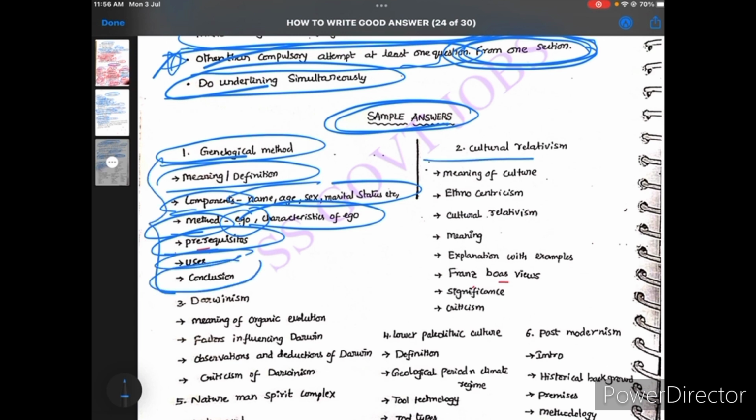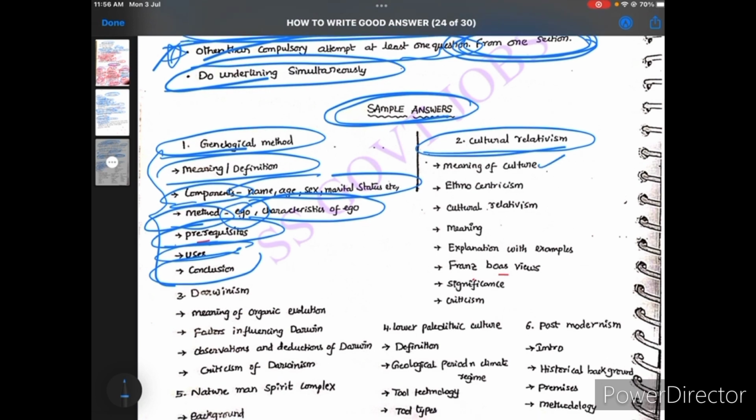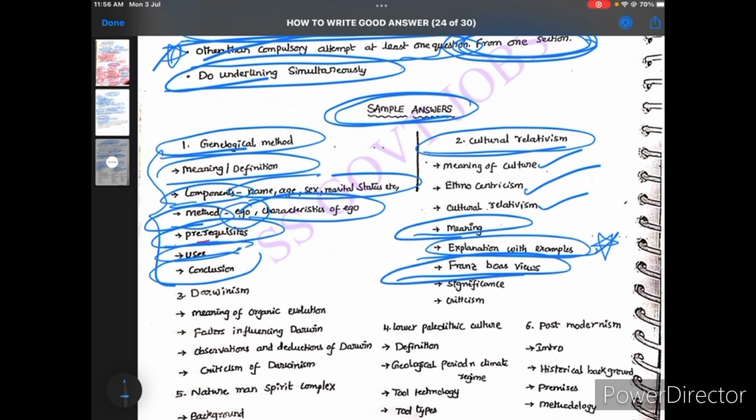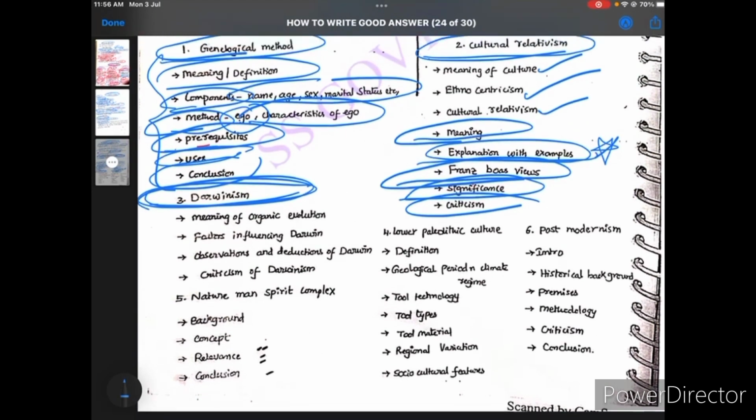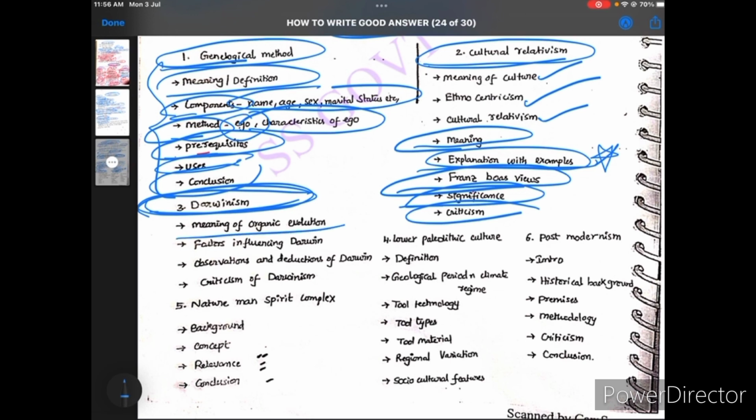And if the question is related to cultural relativism, use the meaning of culture, ethnocentrism, cultural relativism, meaning and explanation with examples. This is very important. Also include views of thinkers, the importance of the topic, and criticism. If the question is related to theories, for example Darwinism, the theory of evolution, write the meaning of organic evolution, the factors, including Darwinism, and any criticism related to that. Just think about this. Pause the video, read this page and understand again. If you are not getting it, read again and again and try to understand. This page is very important.